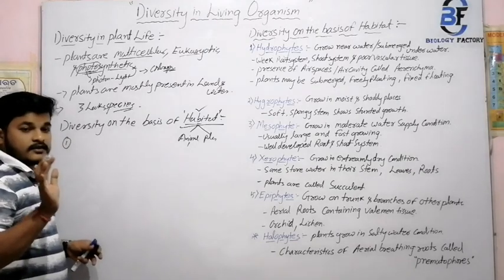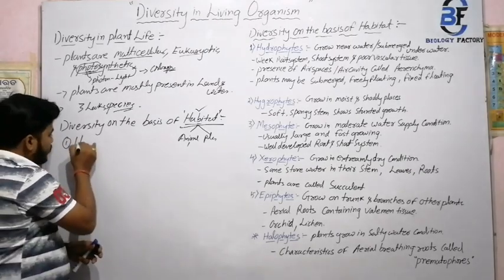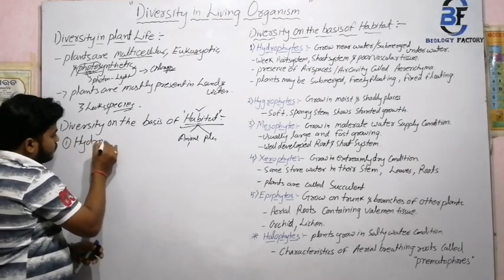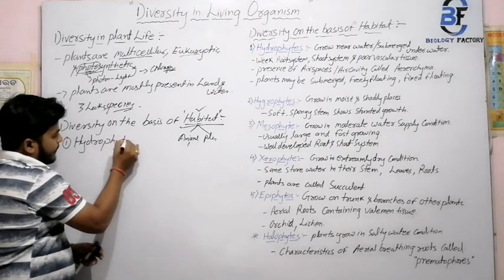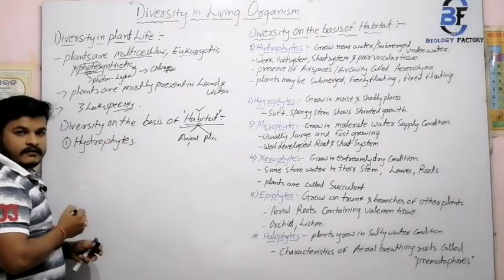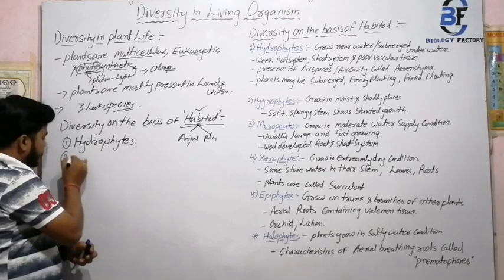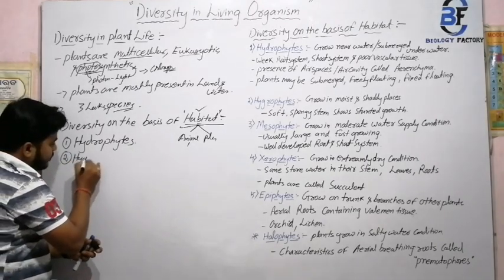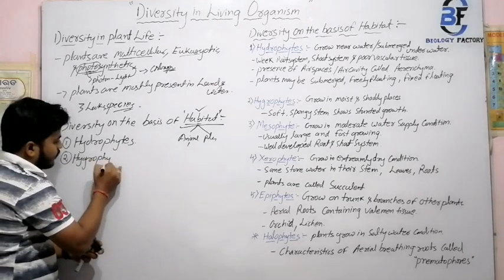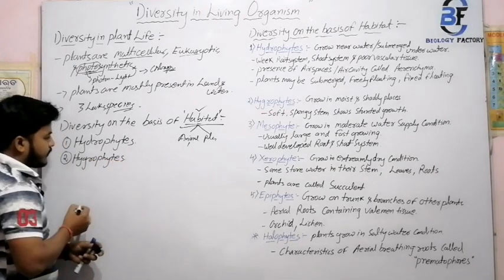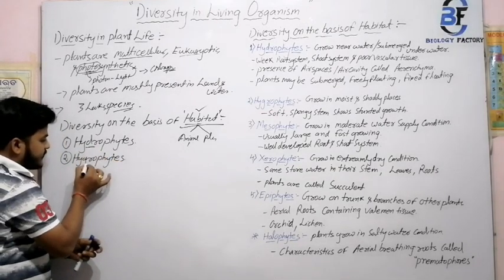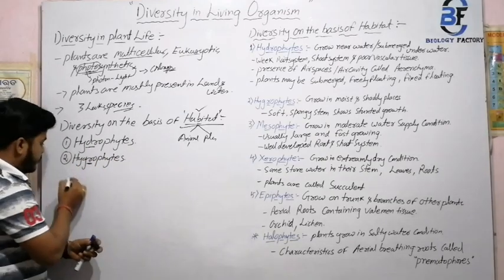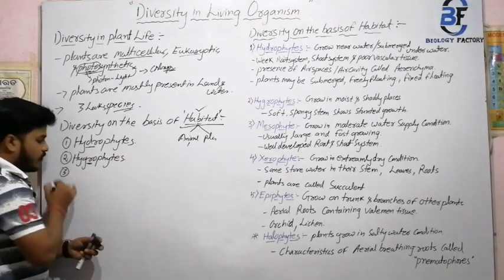We categorized the plants into hydrophytes. The first one is hydrophytes, and the second one is hygrophytes.